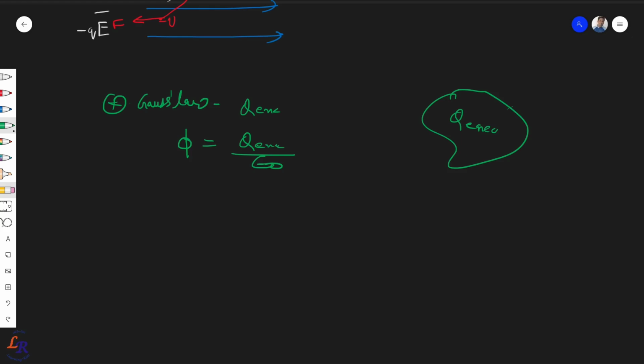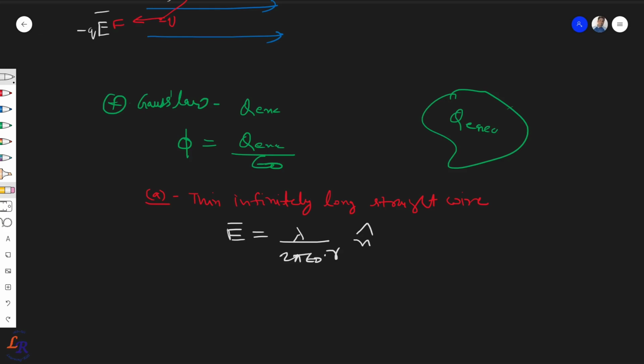In this case we had seen some special cases. For example, for a thin infinitely long wire, the electric field is given by E is equal to lambda, the line charge density, divided by 2 pi epsilon 0 r, in the direction normal to the wire, that is, in the radial direction.